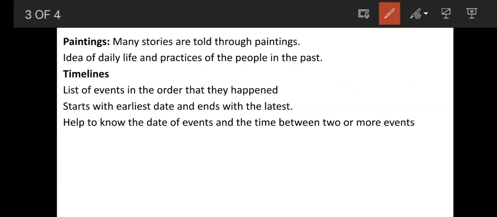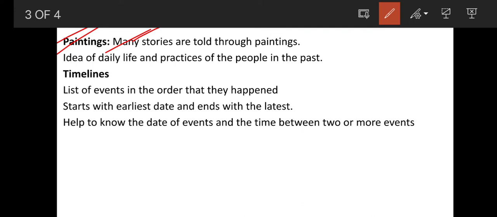Next, paintings is also another source of information. From paintings also we get lots of information about the past. Why? Because many stories are told through paintings. For example, cave paintings. They used to paint and keep all the scenes that happened in their lives. Suppose they go out for hunting, they used to draw and keep the scenes on the wall, in the caves.